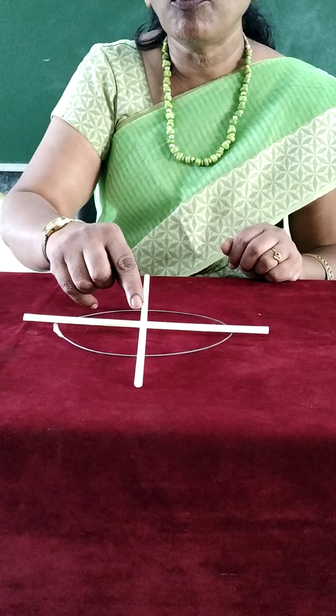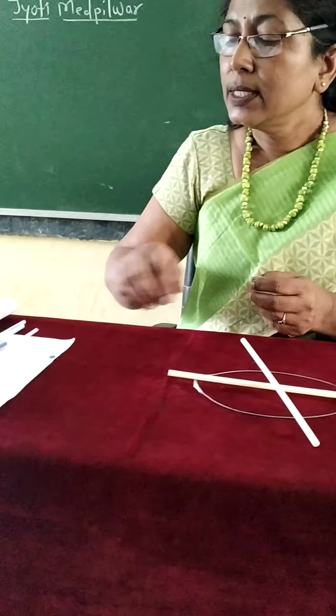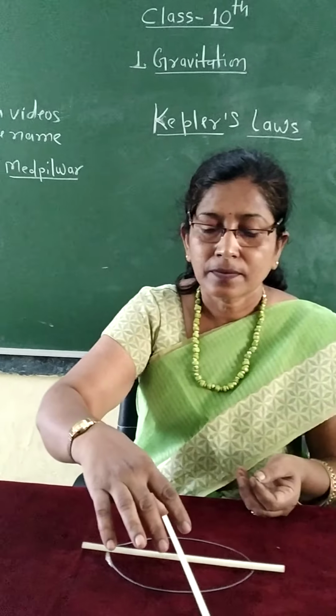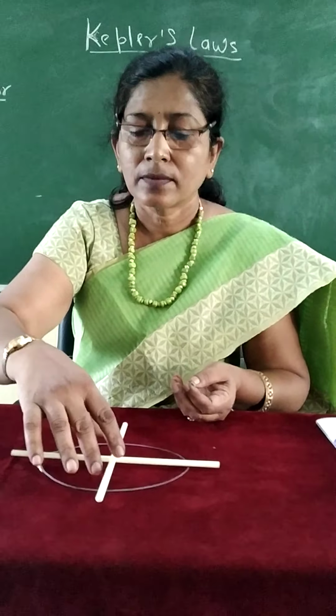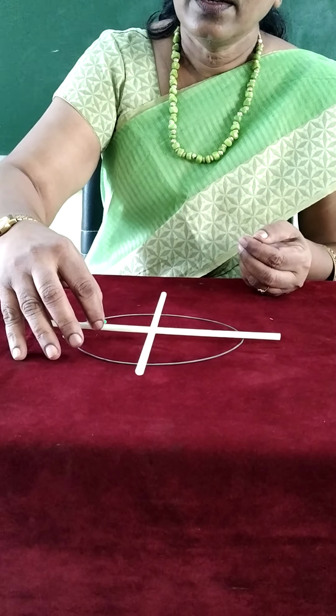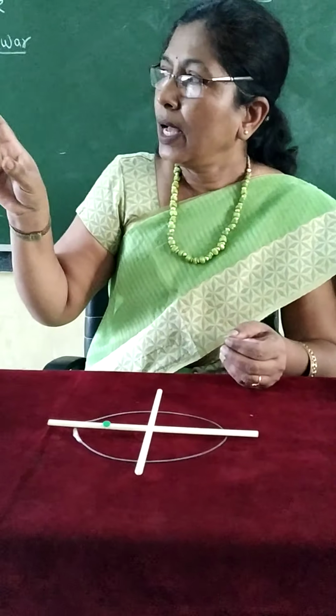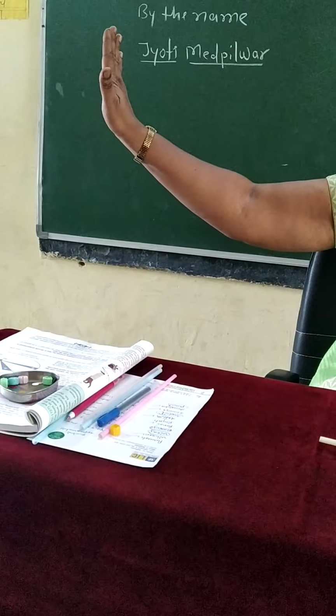Suppose this is the midpoint of the ellipse. There are 2 points. I am keeping one bindi here and I keep another bindi here.